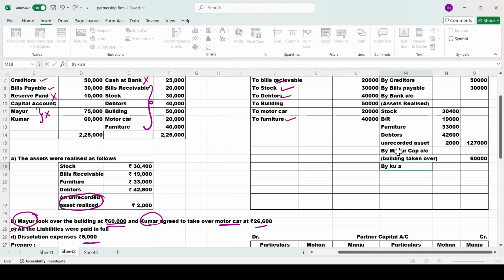By Kumar, capital account. What he took over? Motor car took over. For how much price he took over the motor car? You should see the problem, that is for 26,600. Okay, both the persons have taken over this asset. Completion, asset sold is completed.